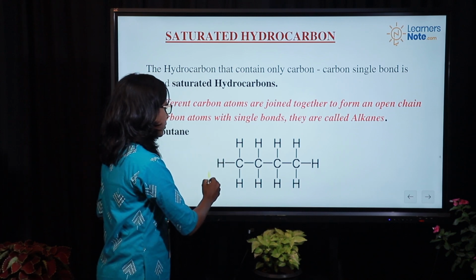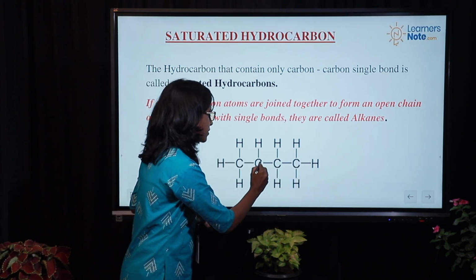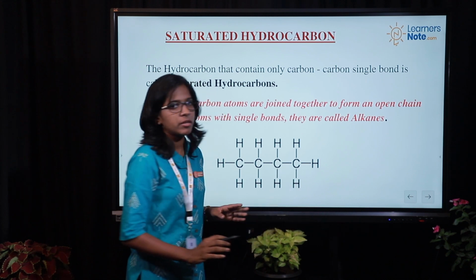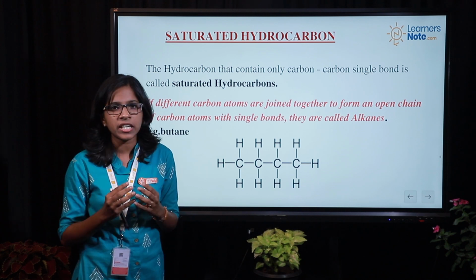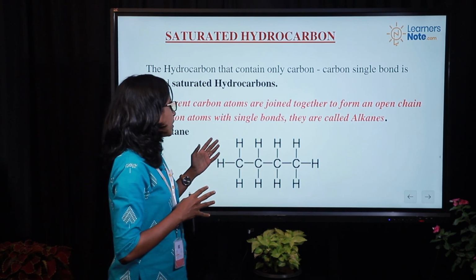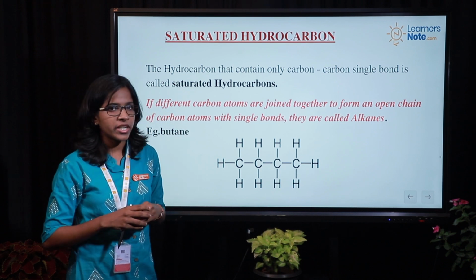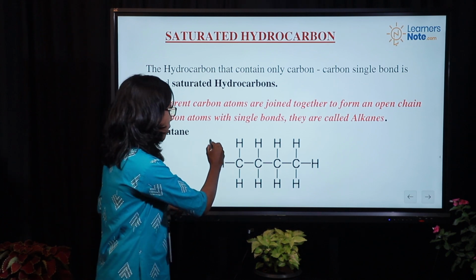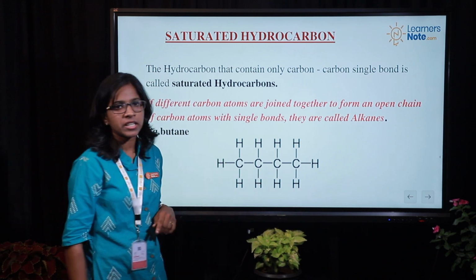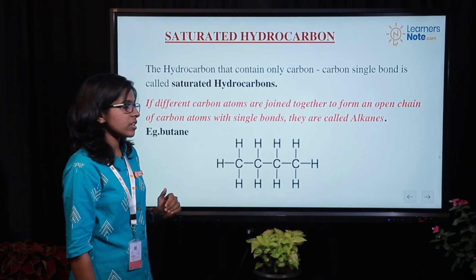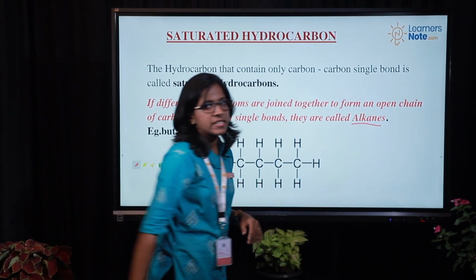See, this is an example of saturated hydrocarbon. Here, the carbon-carbon bonds are single bonds. Such hydrocarbons that contain only carbon-carbon single bonds are known as saturated hydrocarbons. If different carbon atoms are joined together to form an open chain, see, this is an open chain system, and here all the bonds are single bonds. Such compounds are known as alkanes.